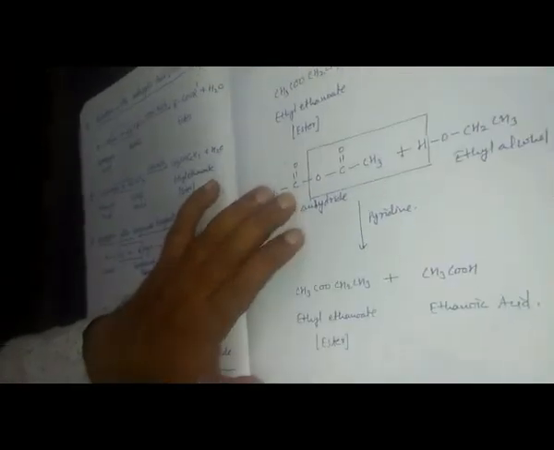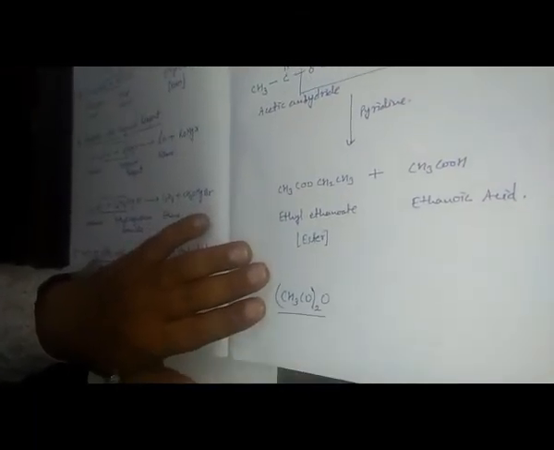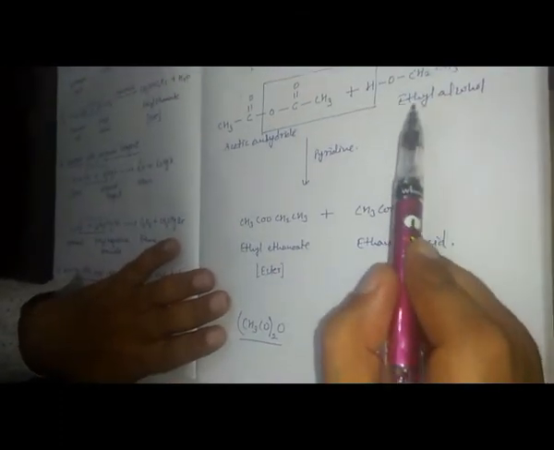In place of acetyl chloride, suppose I have taken acetic anhydride. If you see here, this is acetic anhydride, CH3C double bond O, O, C double bond O, CH3, meaning you can say (CH3CO) whole twice O. It reacts with ethyl alcohol, CH3CH2OH.